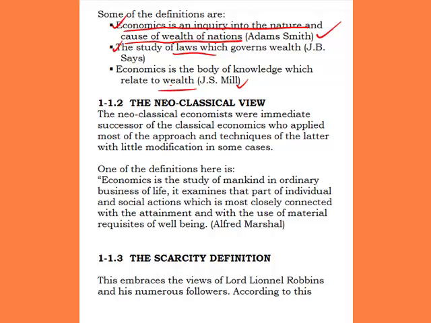Now, it means this neoclassical school of thought of economics makes an amendment or little modification on the definition as provided by their predecessors, the classical view. So that's why we call them the neoclassical view. Now, one of the definitions under this neoclassical view is the one provided by Alfred Marshall.